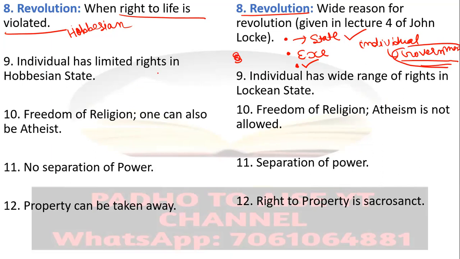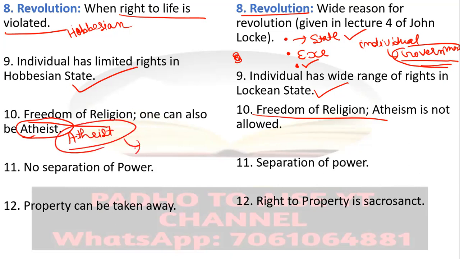Here the individual had limited rights in the Hobbesian state. Here we have a wide range of rights. Then freedom of religion was there in both the Hobbesian state as well as in the Lockean state. But Hobbes had wider freedom of religion, because Hobbes also accepted that one could be an atheist in the Hobbesian state.